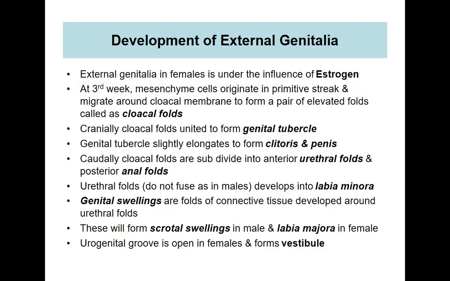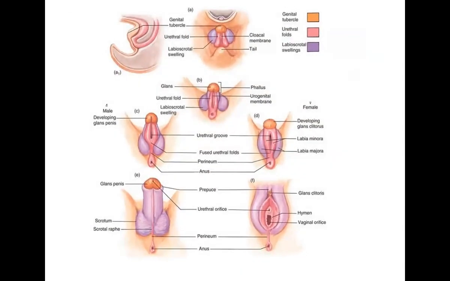Now coming to the development of the external genitalia. External genitalia in females develop especially under the influence of estrogen. As we know, estrogen plays a very important role in the development of the external genitalia. At the third week, the mesenchymal cells originate in the primitive streak and migrate around the cloacal membrane to form a pair of elevated folds called the cloacal folds. Later I will show you these cloacal folds here.